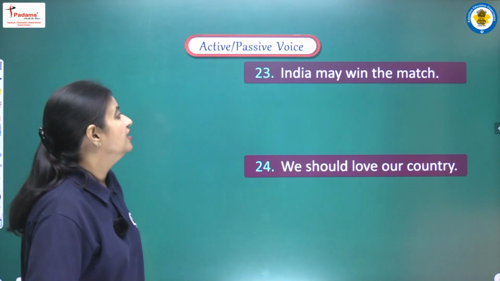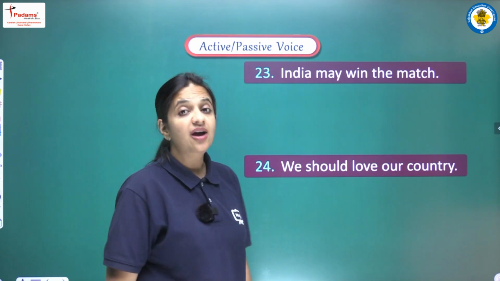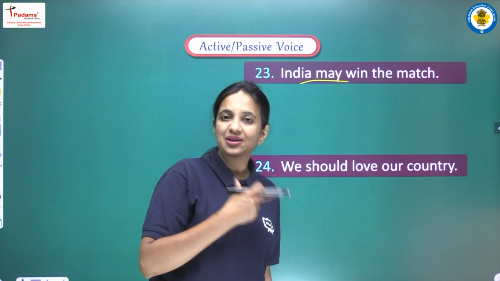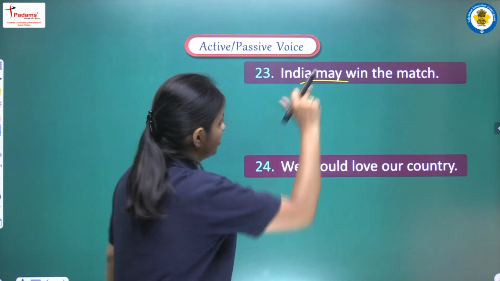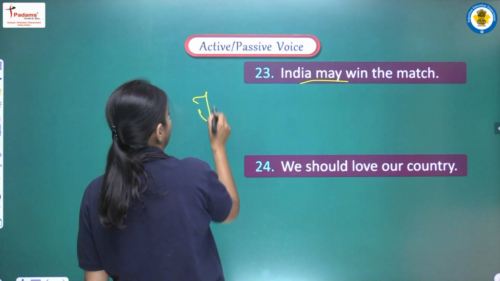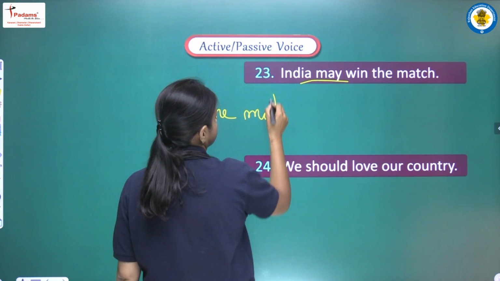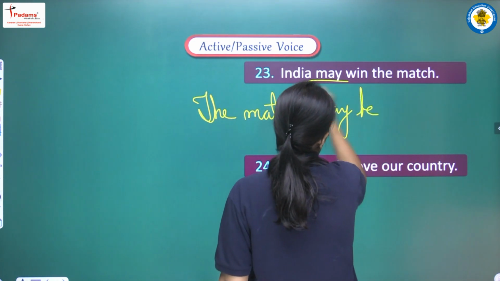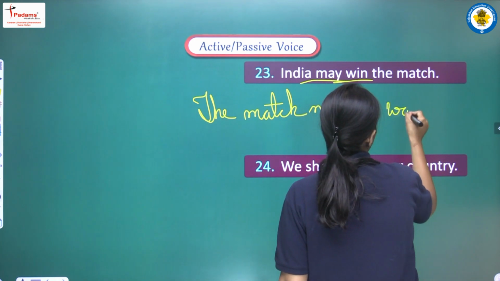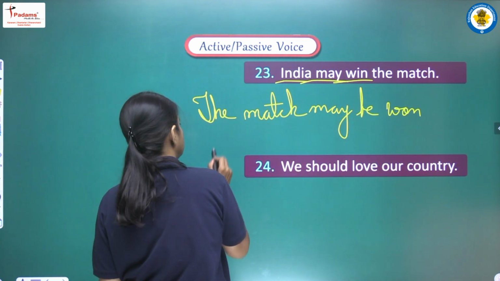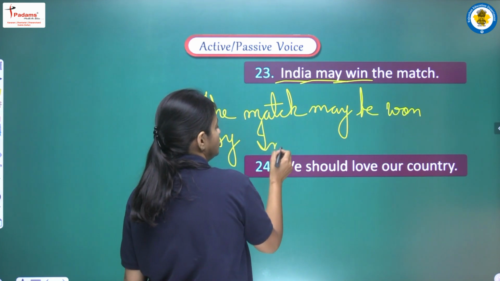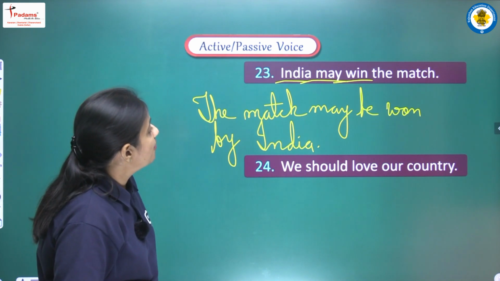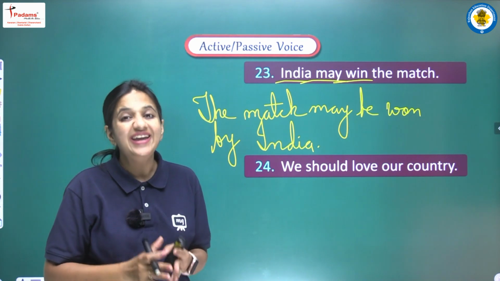Okay. Moving on, next sentence is India may win the match. May again modal auxiliary. So we have to use the same modal and we have to add be. What is the object here? Object is the match. May, we have to add be. Now third form of win, it will be won. And हमारा जो subject है sentence में that is India. So we are writing by India. So complete sentence here we are having the match may be won by India.